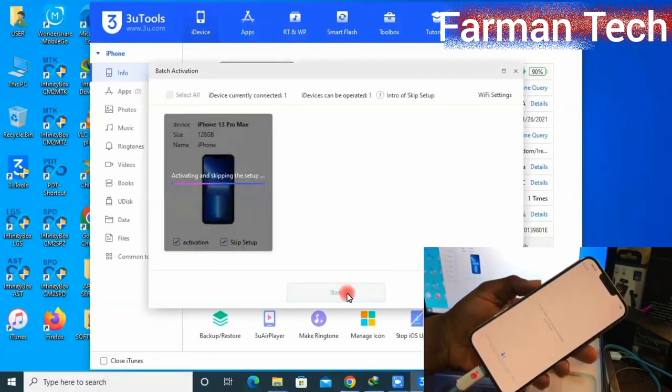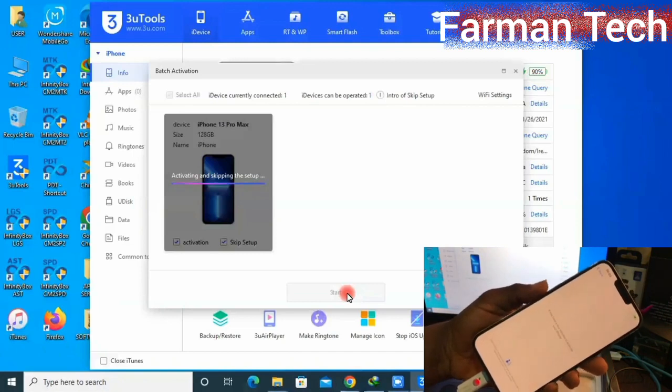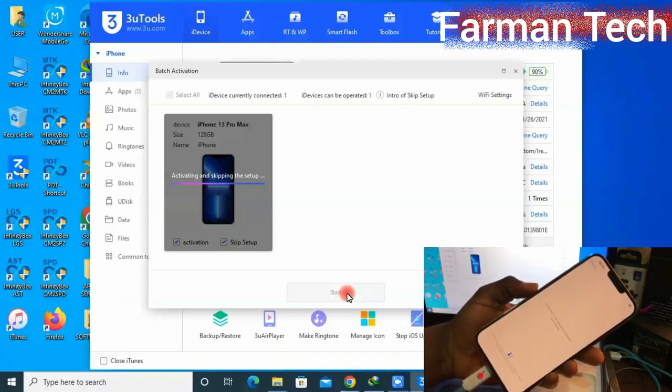So guys, as you can see, it is activating and escaping the setup, and it will automatically set up.